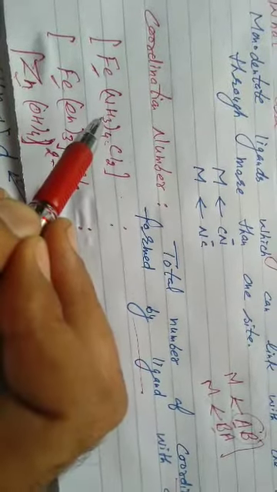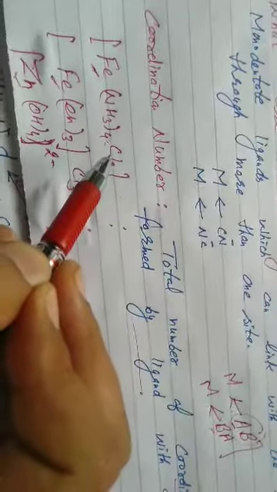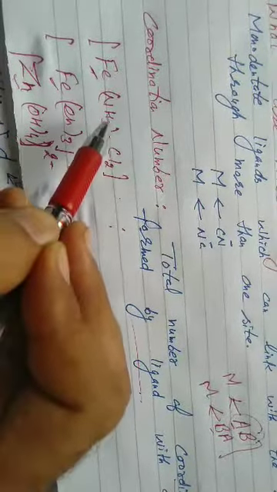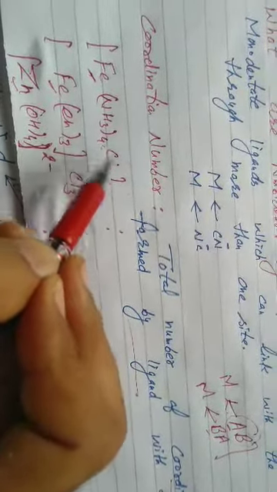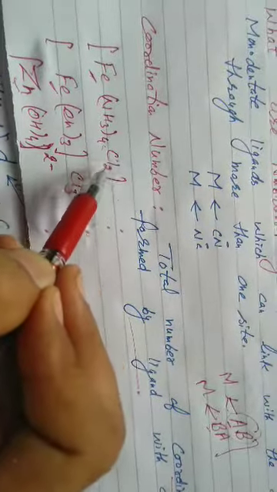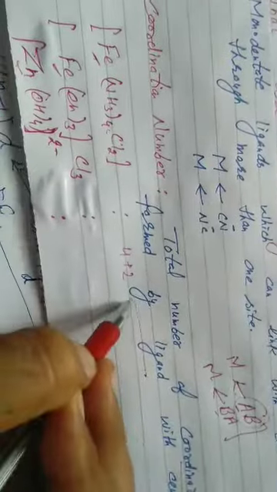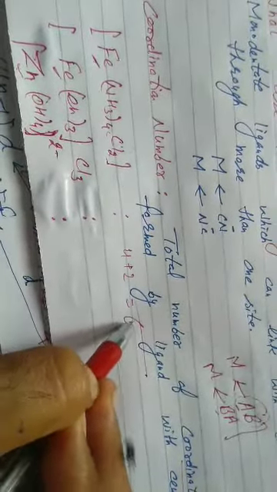Ammonia, NH3. It is monodentate. Cl, halide ion, again monodentate. Monodentate forms one bond, 4 times 1 is 4. Again monodentate. It forms 1, 2 times 1 is 2. 4 plus 2, that is, the coordination number is 6.